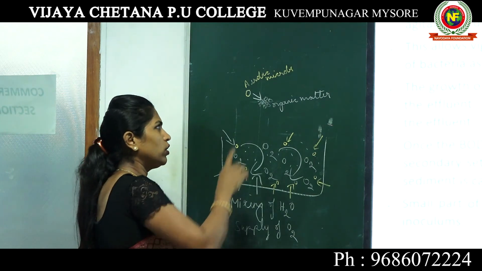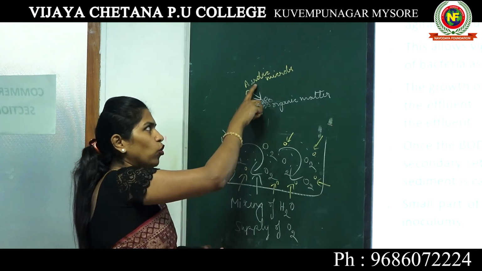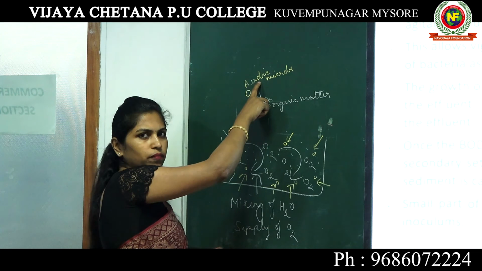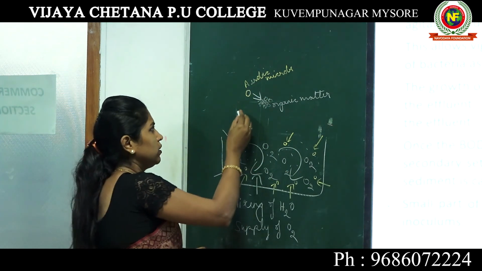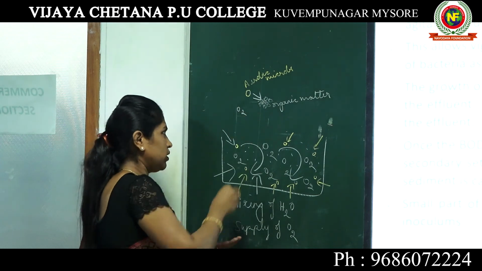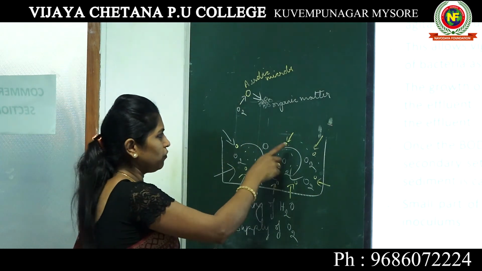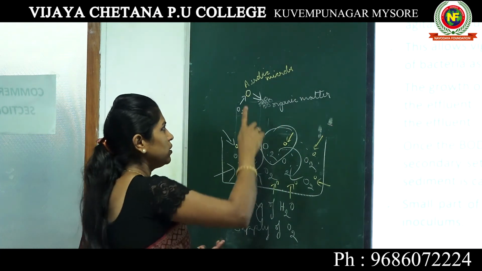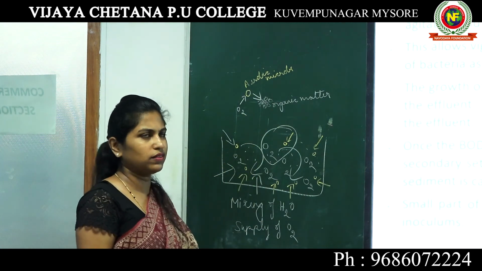Now in order to break down this organic matter, since it is aerobic, without oxygen it cannot function. There is so much water in the tank, so it will take oxygen from the tank. Everything is happening inside the tank, but I am writing here just for your understanding.